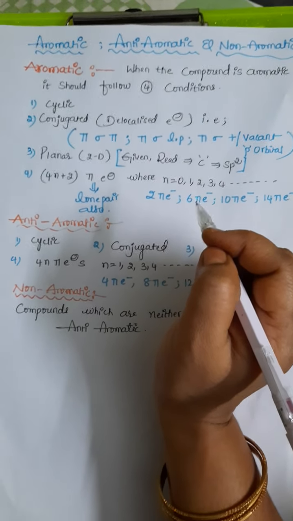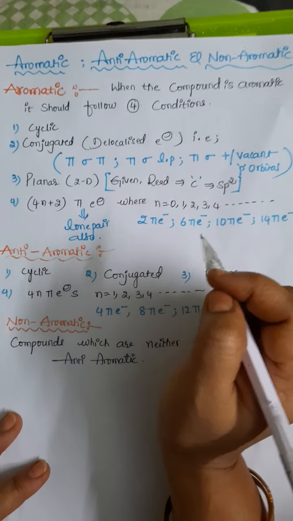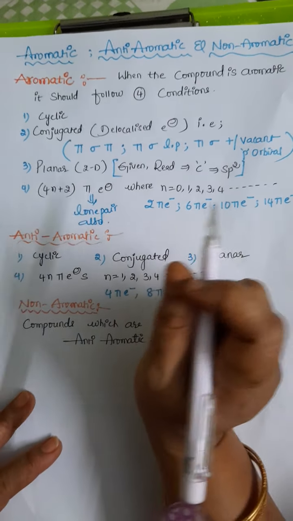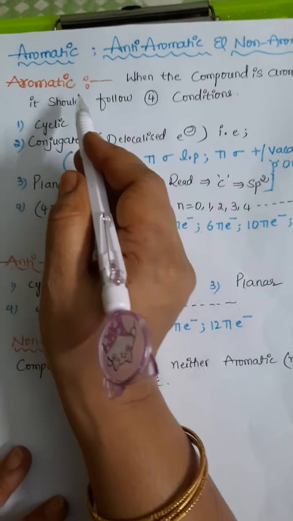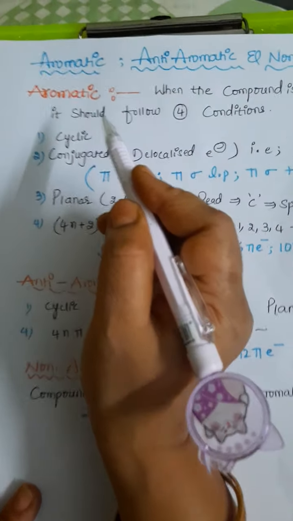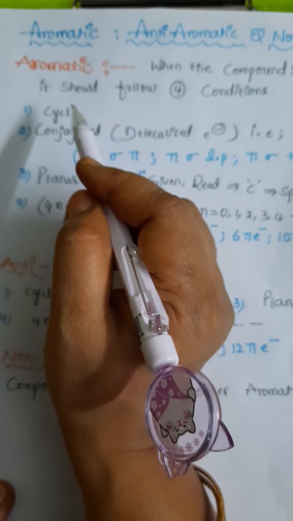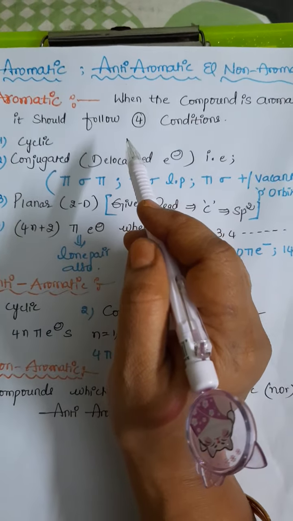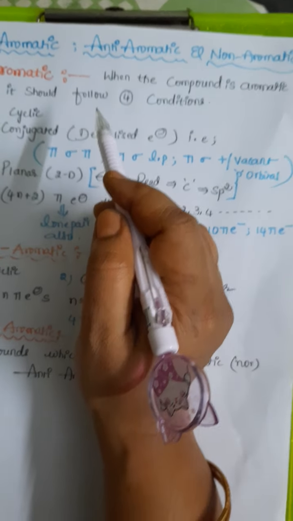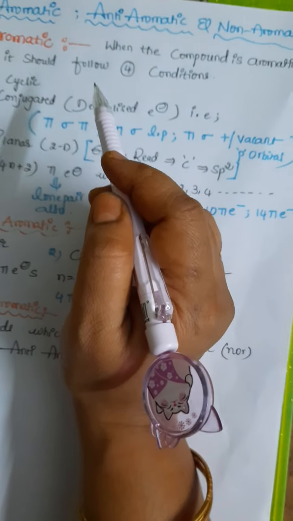Today's topic is the aromatic, anti-aromatic and non-aromatic nature of the given compounds. Let us see aromatic compounds first. A compound can be considered aromatic only if it follows four important conditions. Okay students, let us see the conditions.